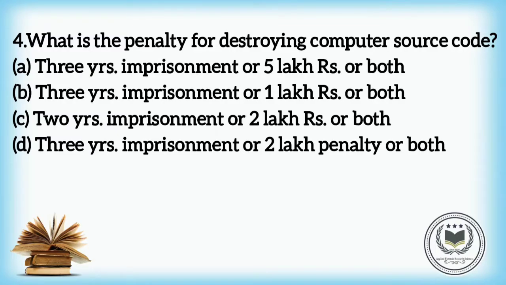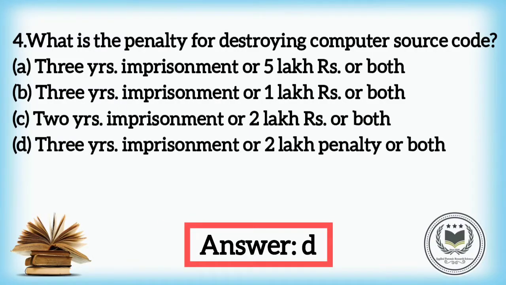Fourth, what is the penalty for destroying computer source code? The options are A. 3-year imprisonment or 5 lakh rupees or both, B. 3-year imprisonment or 1 lakh rupees or both, C. 2-year imprisonment or 2 lakh rupees or both, and D. 3-year imprisonment or 2 lakh penalty or both. The answer is D. 3-year imprisonment or 2 lakh penalty or both.